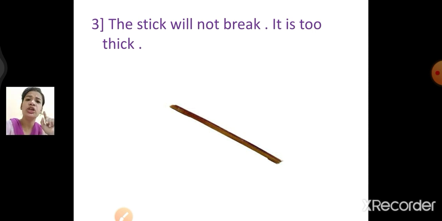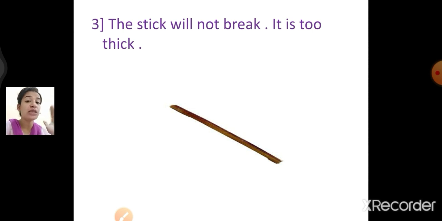Now when I frame the sentence, when I join the sentences into one, how am I going to write it? The stick is what? The stick is too thick. Now as I told you, too is an adverb and thick is an adjective.